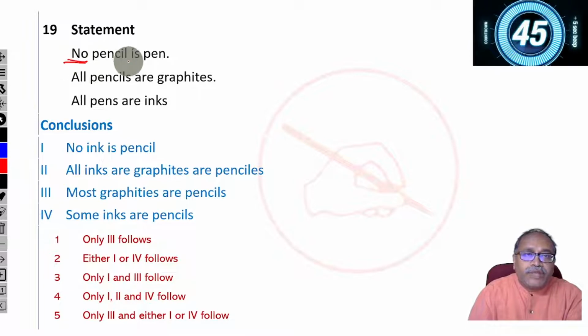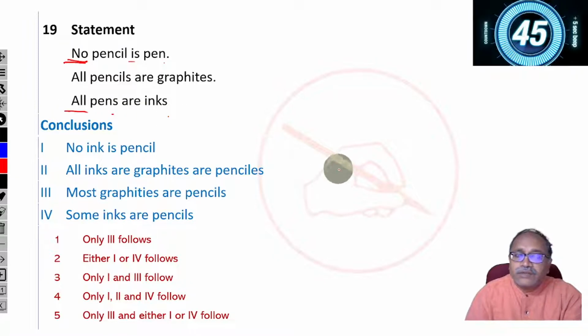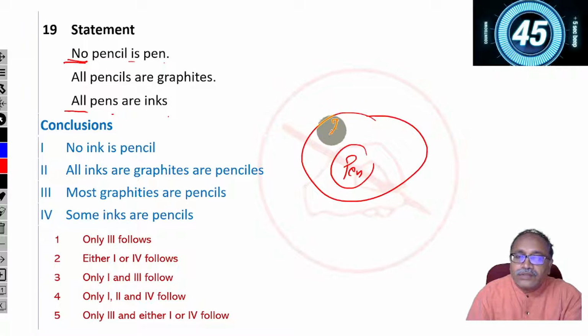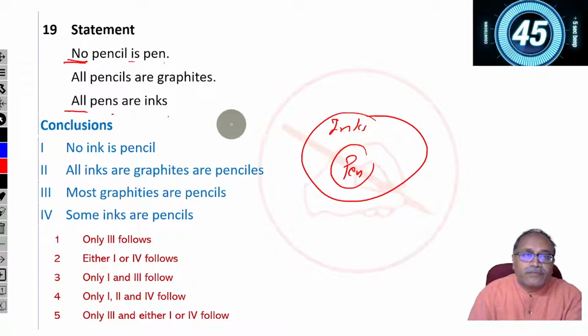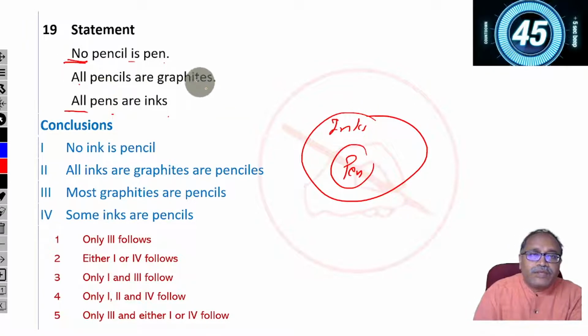No pencil is pen. First write down all the positives. All pens are inks. So this is all pens are inks. The next one, all pencils are graphite. First write down this one. No pencil is pen.